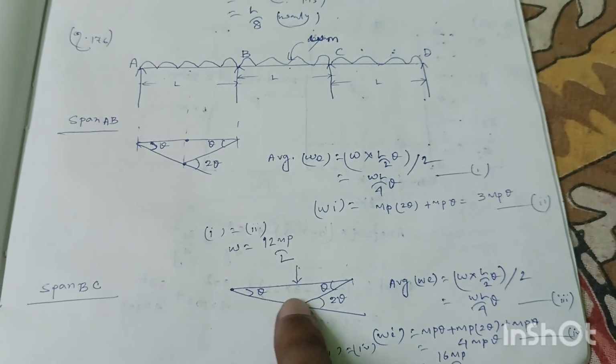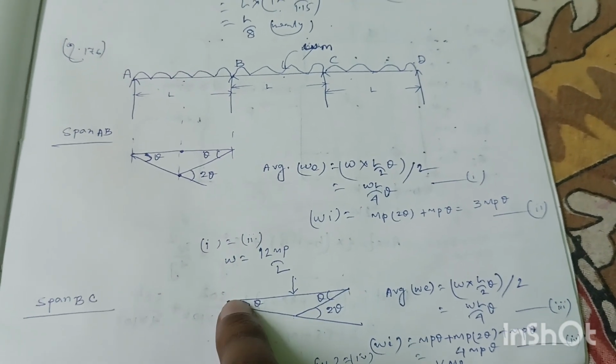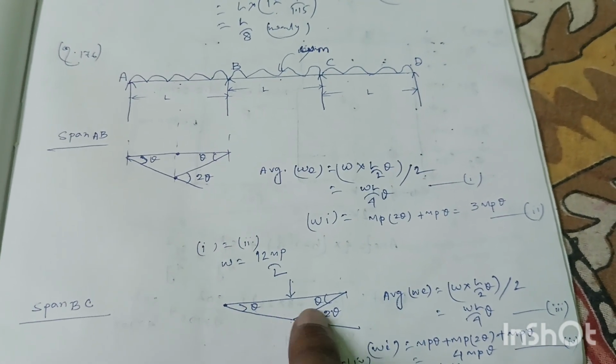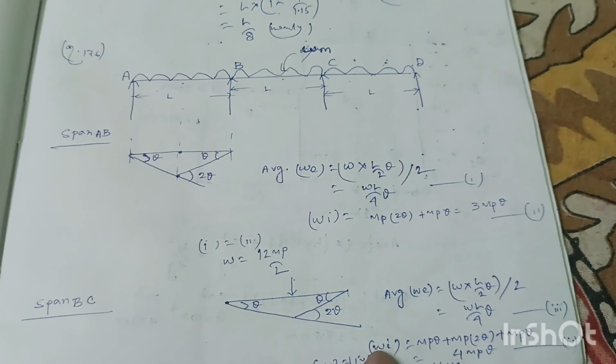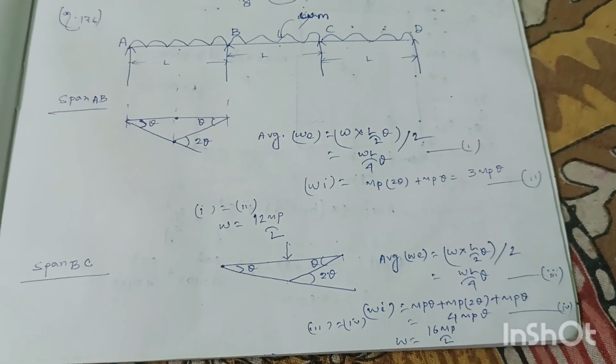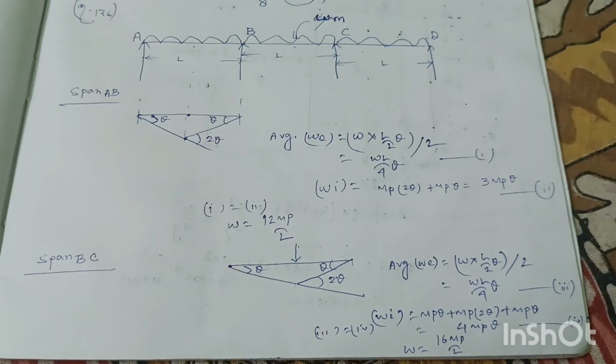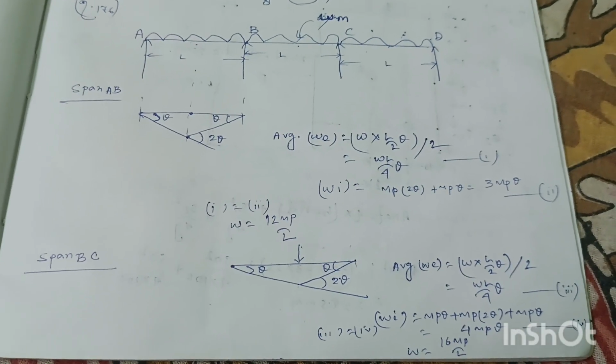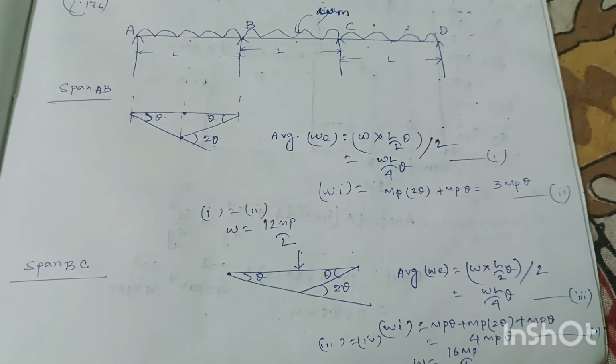And the internal work done will be moment into rotation at here MP into theta, at here MP into theta, and at here MP into theta. So 4 MP theta, that is equation number 4. So by the principle of virtual work, equation 3 equal to equation 4. So we will get collapse load W equal to 16 MP by L.